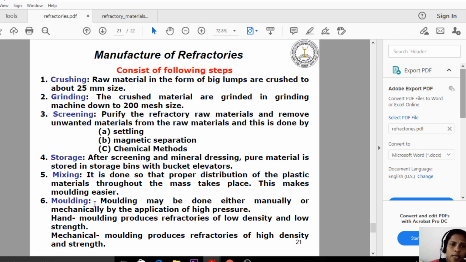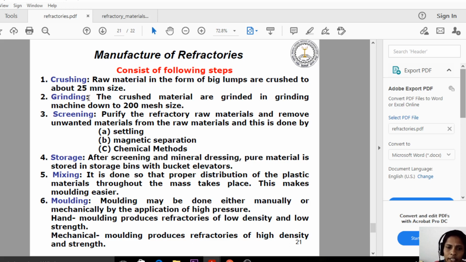So these are the continuous steps in the manufacturing of refractories. The first step is the crushing. In the crushing, we are taking the lumps of the raw material and making it into 25 mm size. In the second step, the grinding, we are placing the meshes and grinding all the raw material.